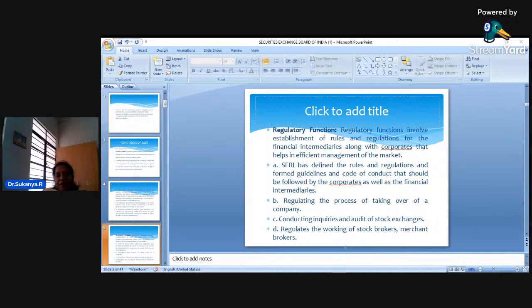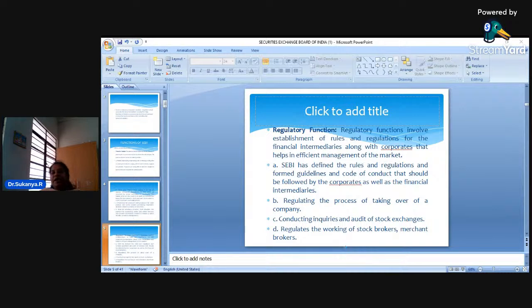So SEBI is going to regulate and check the activities of the intermediaries, that is, the brokers. The brokers cannot perform their activities according to their own will and wish. There are certain rules and regulations given by SEBI, and those rules and regulations have to be strictly followed by these intermediaries.